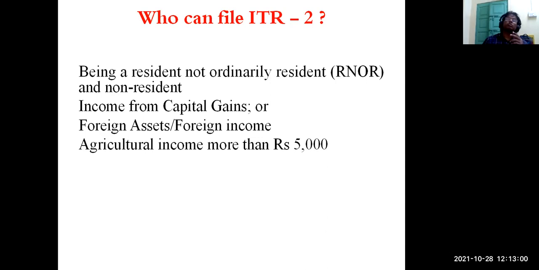And one more thing, in case of ITR 1, if you have income from capital gains, you cannot fill up ITR 1, but you can fill up ITR 2 if you have income from capital gains. If you have foreign assets or foreign income, then you can use ITR 2. And in case of ITR 1, I'm just making a comparative study for your benefit because otherwise you may be confused. In ITR 1, the agricultural income should be less than 5,000. But if you have agricultural income more than 5,000, it will be coming under ITR 2.